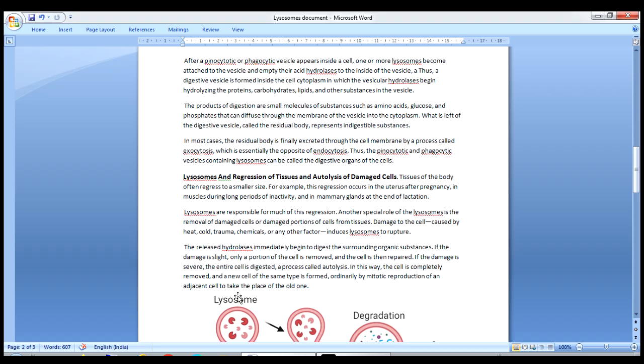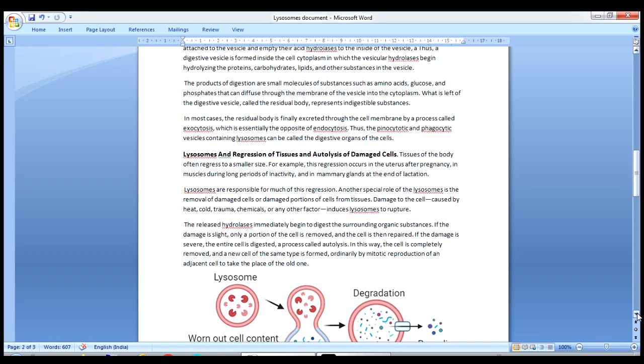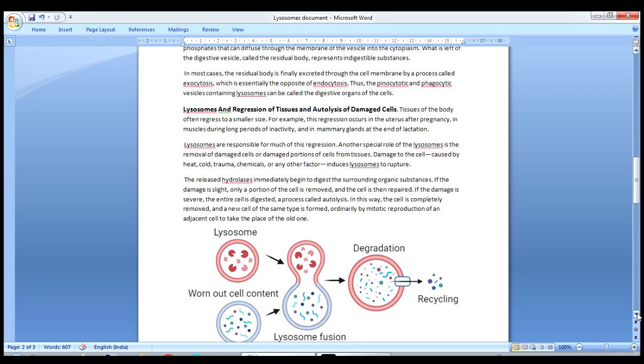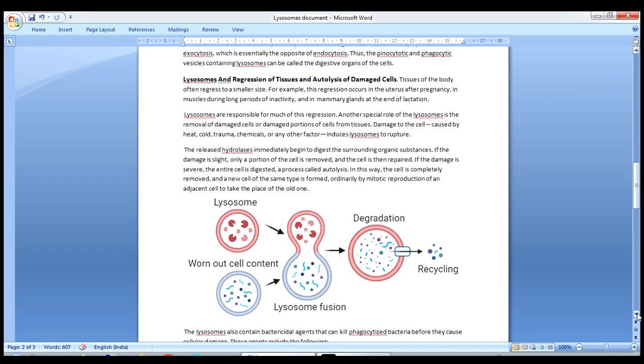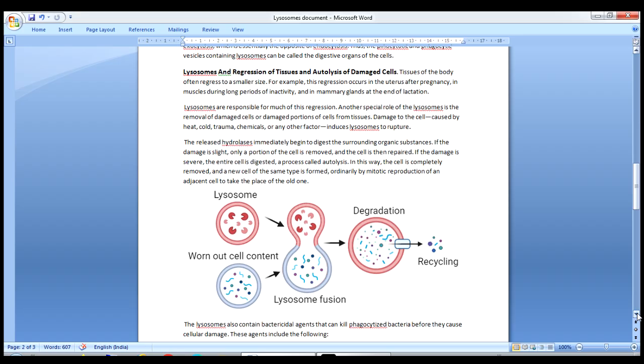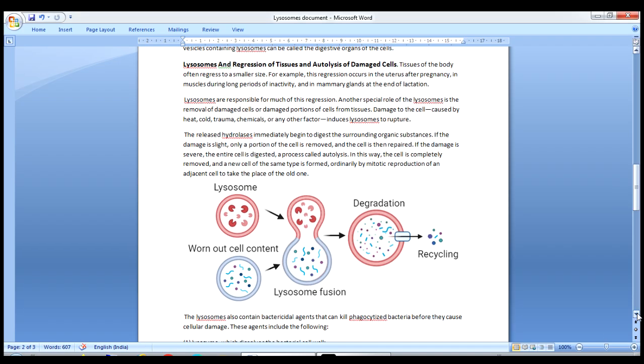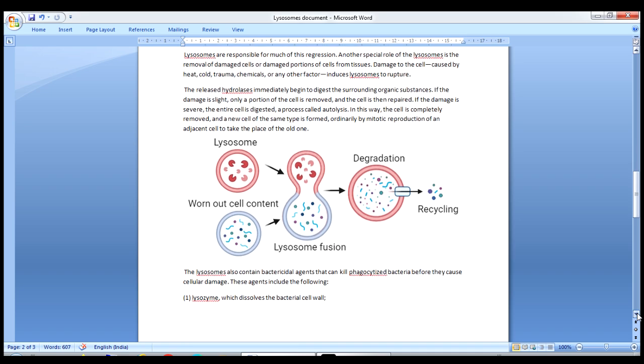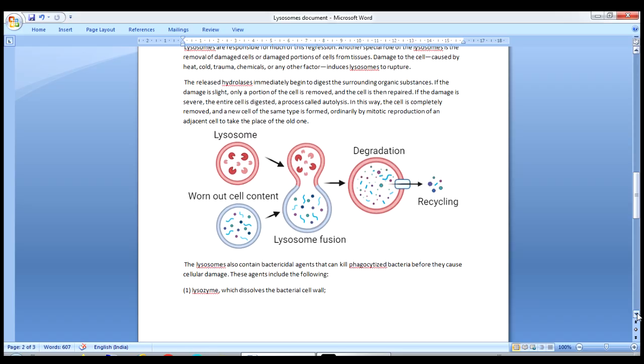In this way, the cell is completely removed and a new cell of the same type is formed by mitotic reproduction of an adjacent cell to take the place of the old one. This is how repair occurs in our body. Once the damaged or worn out cells are removed by autolysis with the help of lysosomes, a new cell is formed from an adjacent cell of the same type by a process called mitotic division, and the old one is replaced by the new one. This process occurs continuously and it helps in maintaining the proper amount of cells in our body.